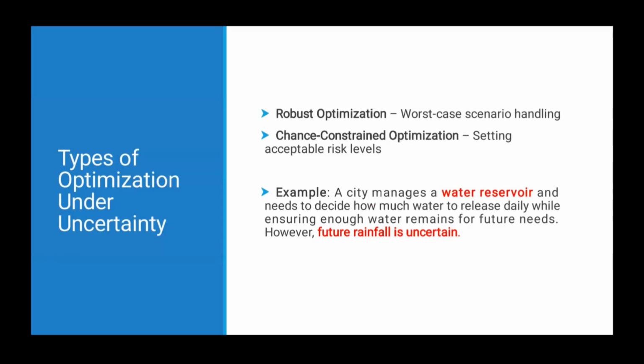A city manages a water reservoir and needs to decide how much water to release daily while ensuring enough water remains for future needs. However, future rainfall is uncertain. So here the uncertain factor is rainfall. So rainfall fills the reservoir, and this reservoir is distributing water to daily needs of the city. So we will see how this is handled in a robust optimization fashion and chance constraint optimization fashion.